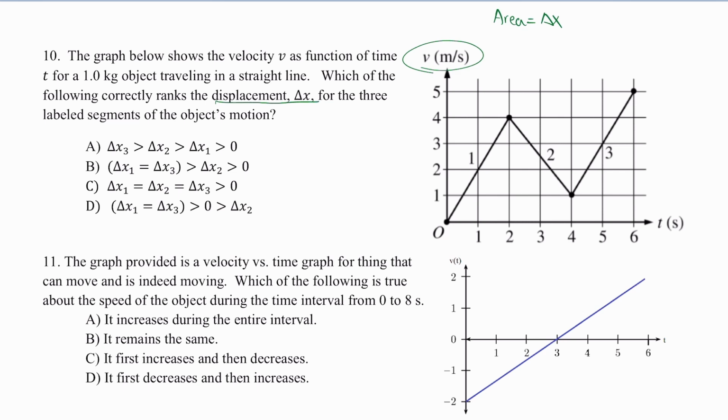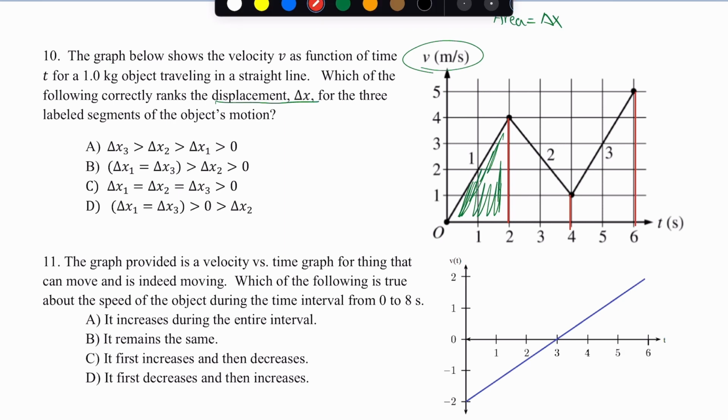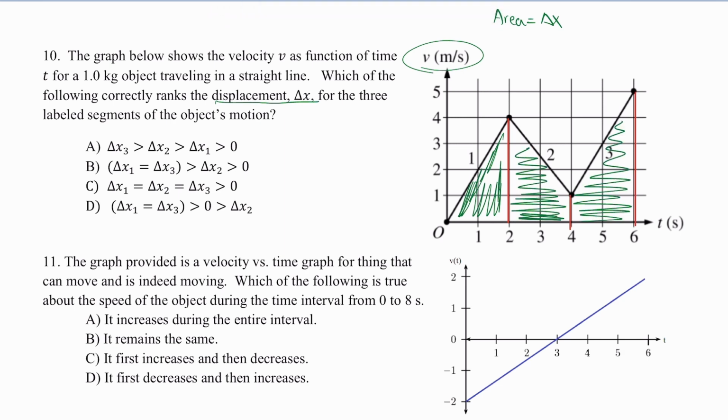So here's how we do that. For line segment 1, this is going to be my border here, and this is going to be my area for segment 1. For segment 2, it's going to start and stop right here. Essentially, these are my barriers in red. The areas that I'm calculating for each segment are shaded in green. And so I just need to compare them.